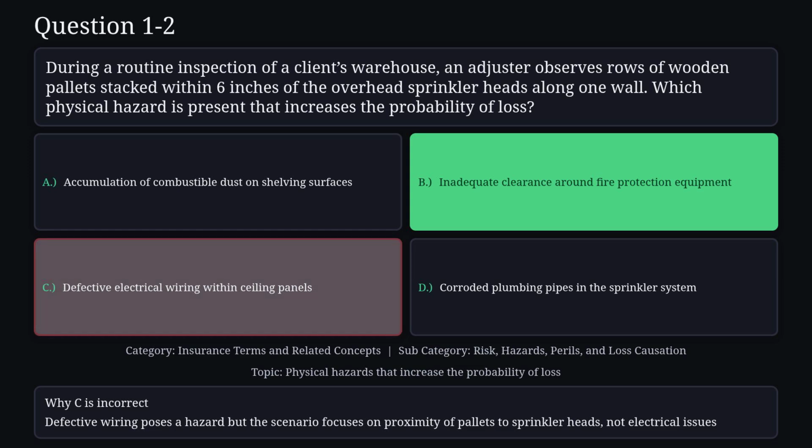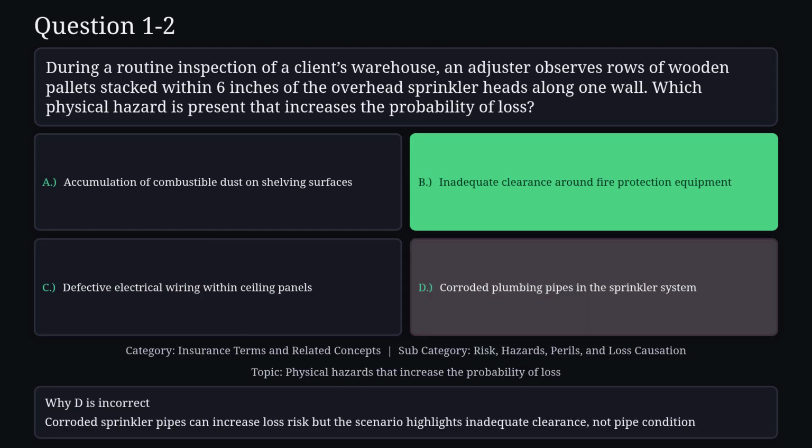Reason C is not correct. Defective wiring poses a hazard, but the scenario focuses on proximity of pallets to sprinkler heads, not electrical issues. Reason D is not correct. Corroded sprinkler pipes can increase loss risk, but the scenario highlights inadequate clearance, not pipe condition.